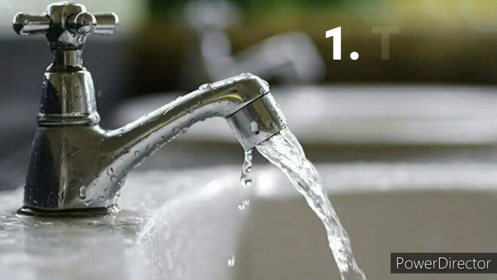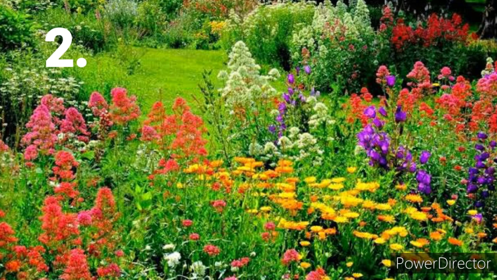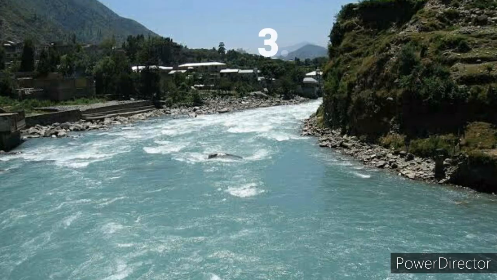Okay, first one is tap, second one is garden. You see here, for example, I have done the first and second ones for you, tap and garden. Tap is a source of water, so you have to put a tick mark in front of it. And second one, the garden is not a source of water, so you have to put a cross mark in front of it.